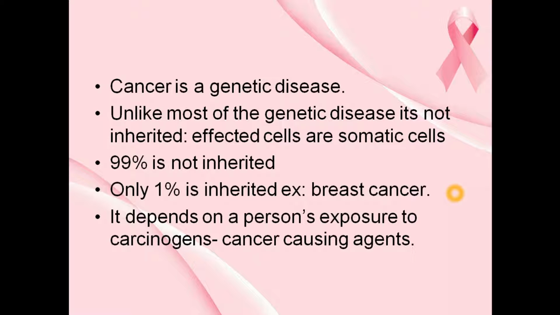So then how does a person develop cancer? If it is not being inherited, then what is causing cancer? It depends upon the person's exposure to carcinogens, that is cancer causing agents. These are mutagens present in the environment, and if a person is exposed to such things, then he will develop cancer. Now let us see how a carcinogen causes cancer.